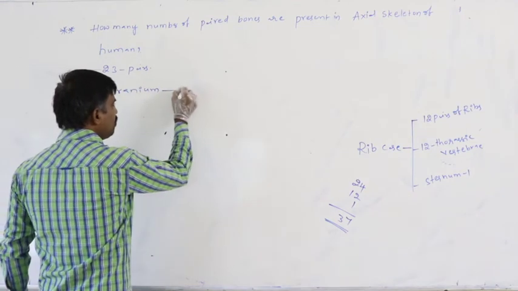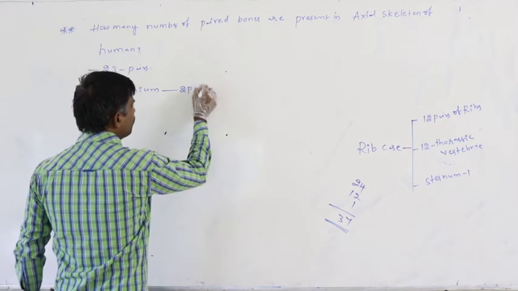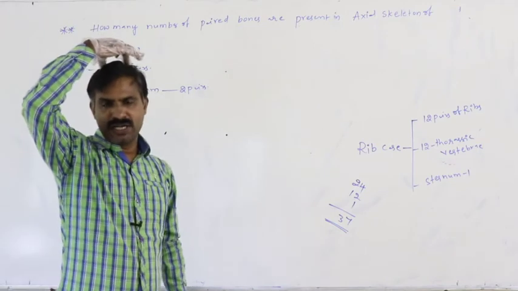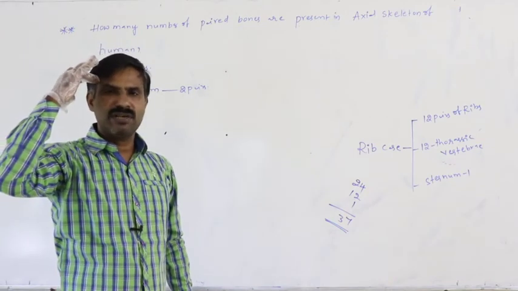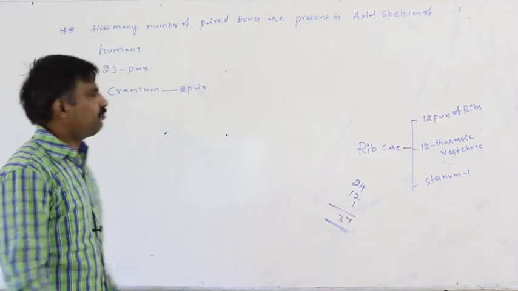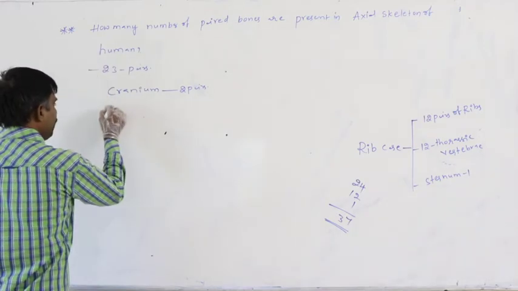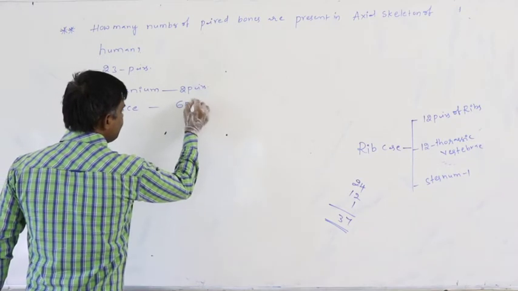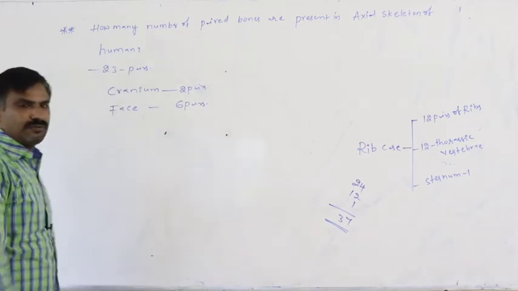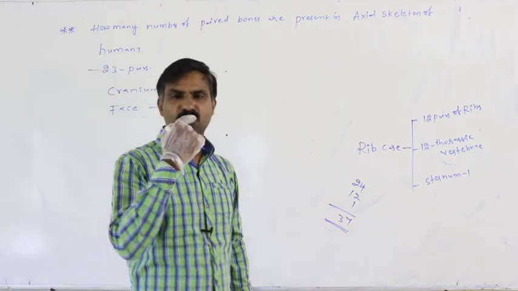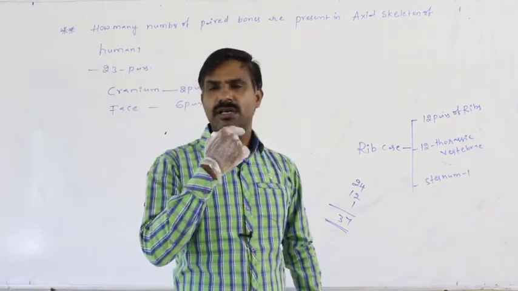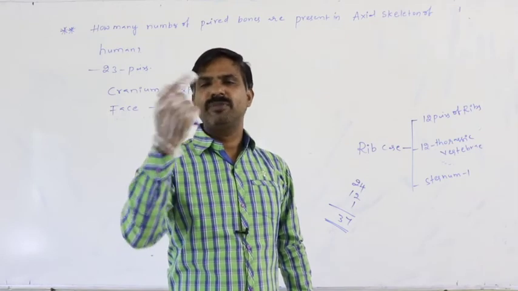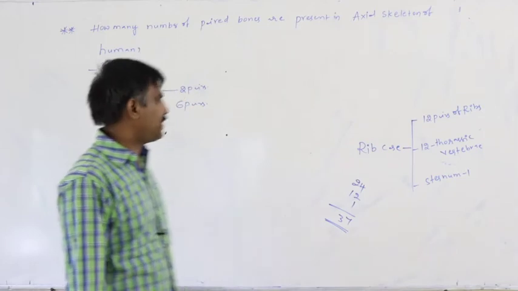In the cranium, 2 pairs of paired bones are present. Parietals are 1 pair, temporals are 1 pair. In the face, 6 pairs of paired bones are present. Except the vomer bone and mandible, out of 14 bones, all the remaining are paired bones. That is nothing but 6 pairs.